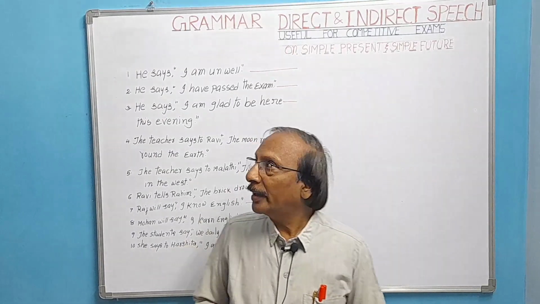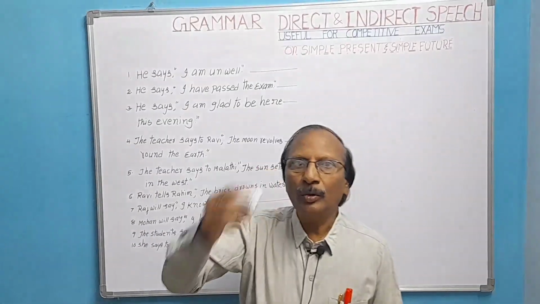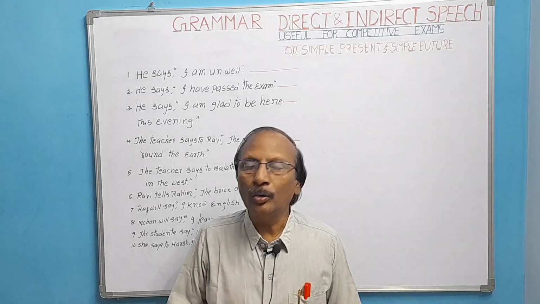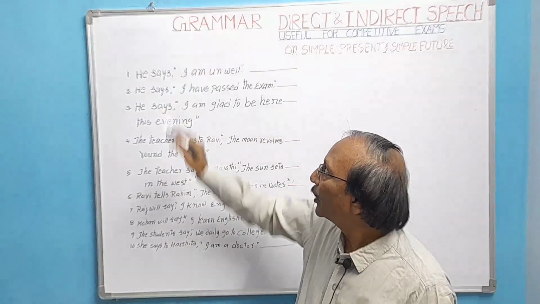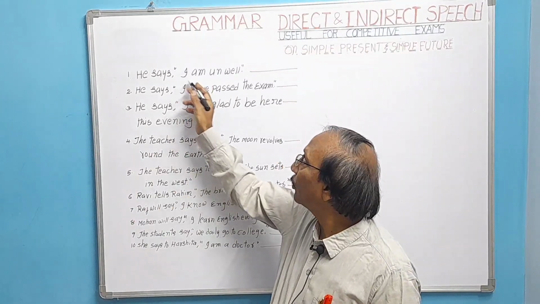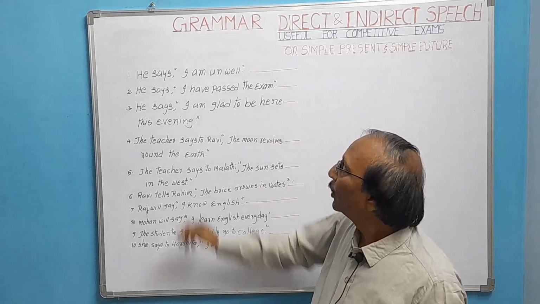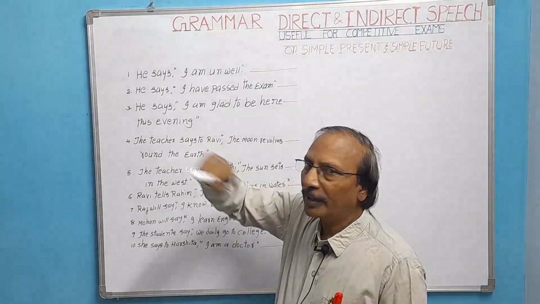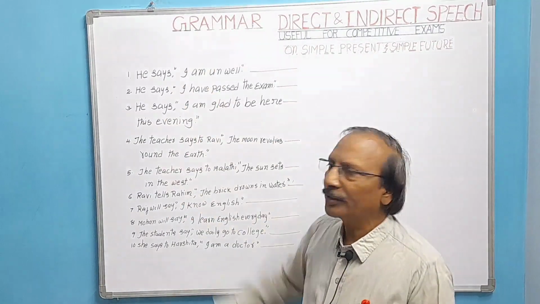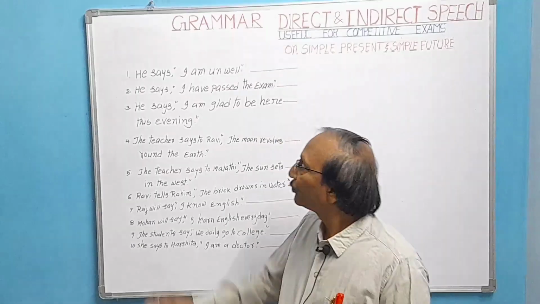Before starting direct and indirect speech, I would like to once again recall what a reported verb is, what a reporter is, and what the message, the sentence in the inverted commas, is. Let us see in the sentence. Once again I tell you, all the sentences are in present tense, simple present and future tense.